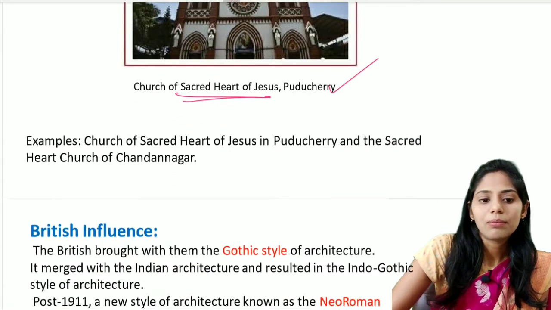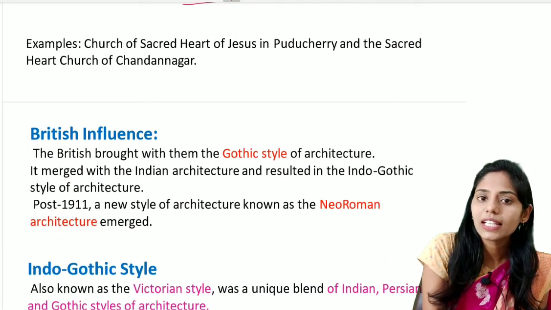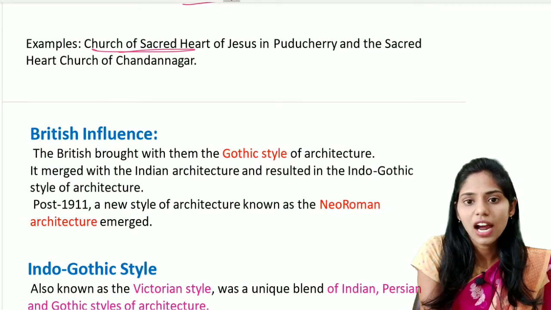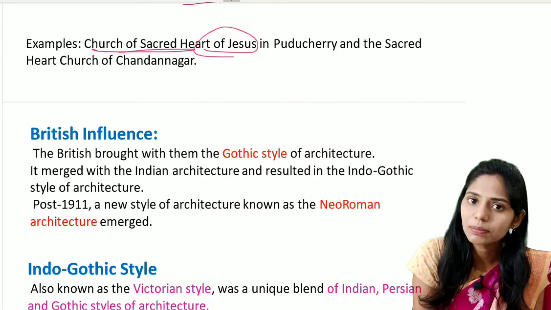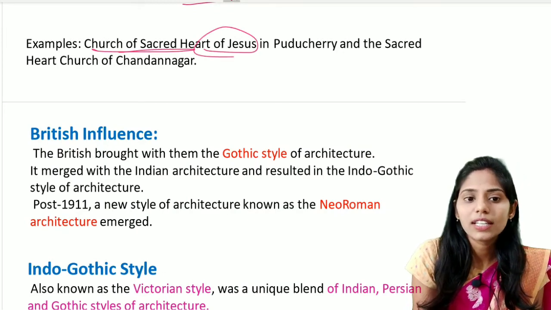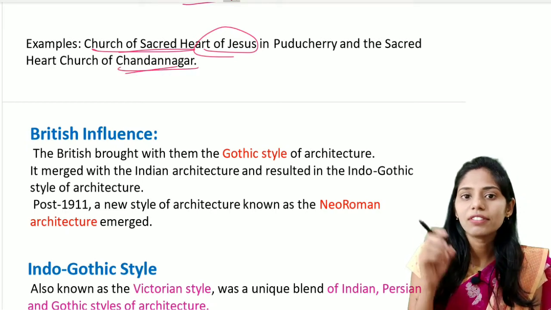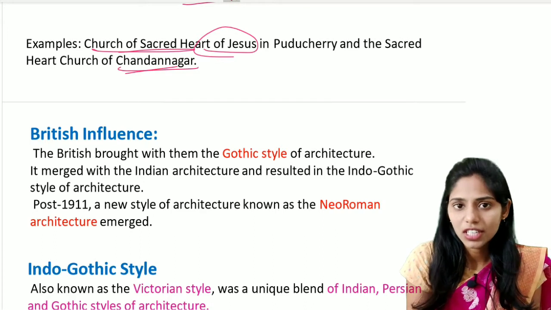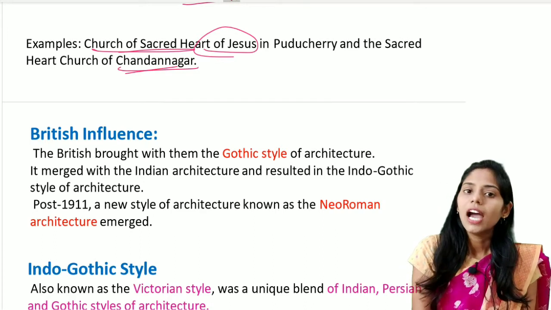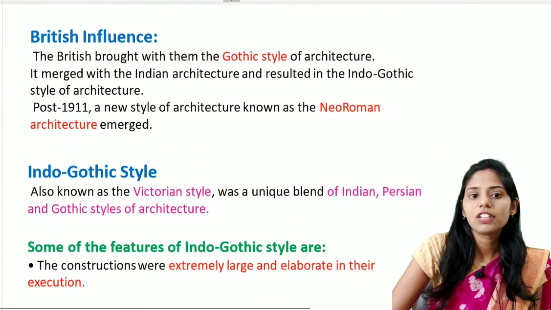So let us see some more examples here. The examples include the Church of the Sacred Heart of Jesus in Puducherry, and also the Sacred Heart Church of Chandranagar. So these are the two important examples that show the French influence in Indian architecture. And let us see the next one, that is the British influence.